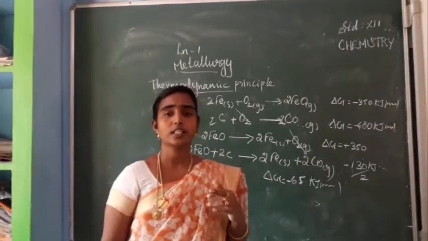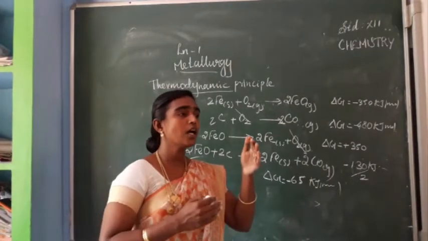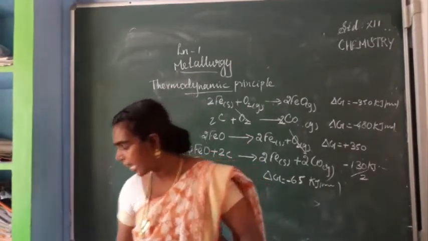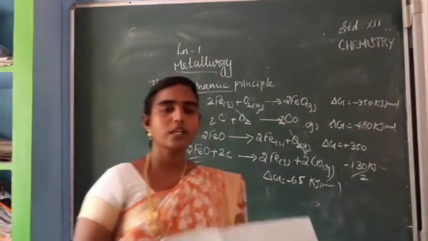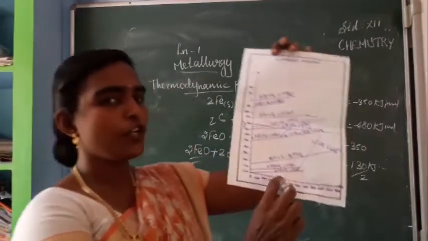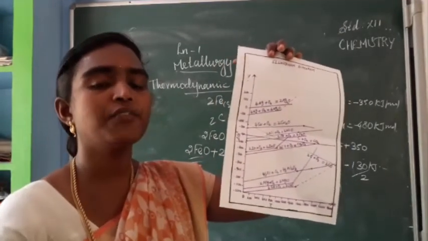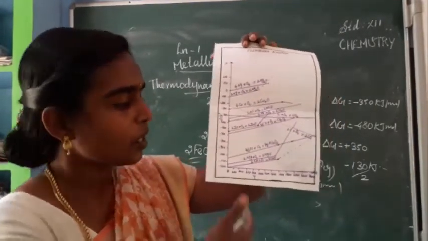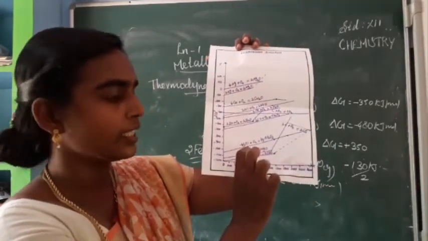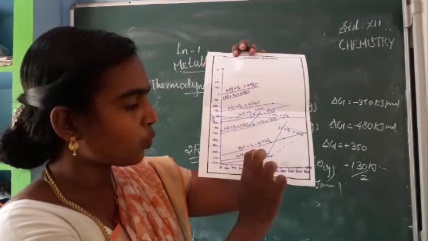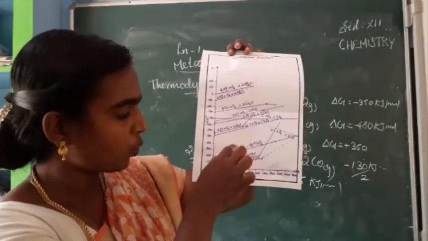The last one is the book back question that is given, so when you are comparing magnesia and alumina. Okay. So when you are seeing this graph, otherwise you can refer page number 11. So see here, the question is this magnesia, that is 2Mg plus O2 gives 2MgO. Alumina, the previous one, isn't it?